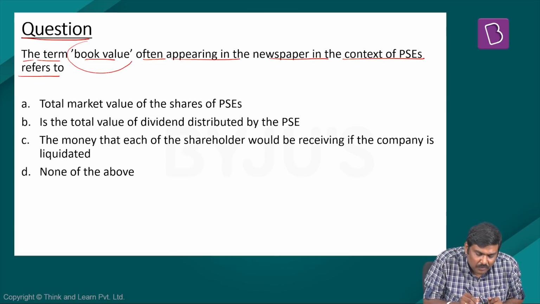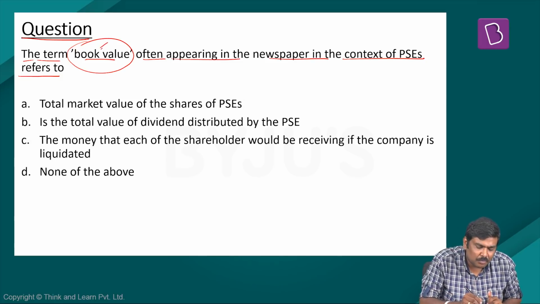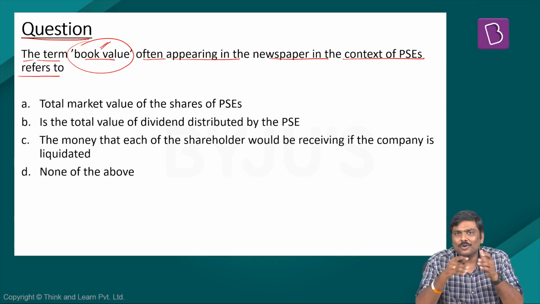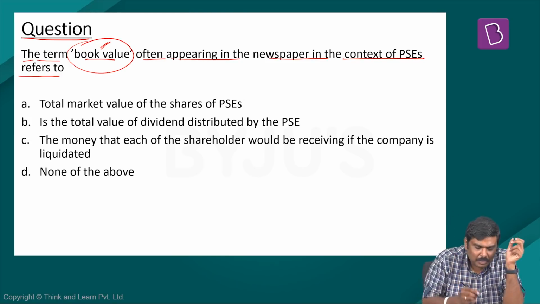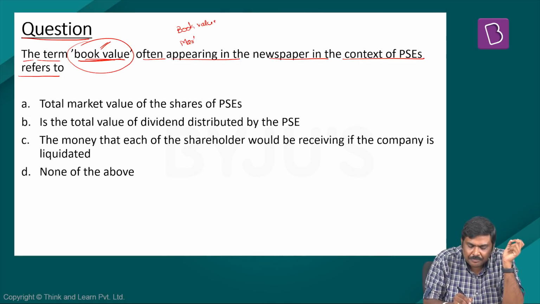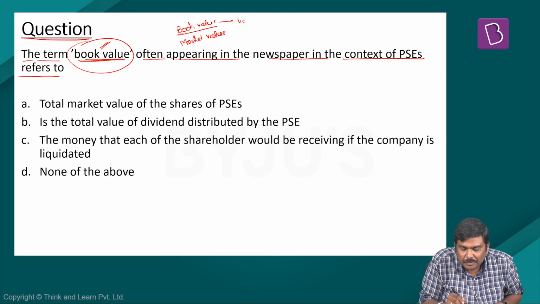Now this particular term book value, although I have not used in the discussion earlier, but very often this particular term book value is used in the context of valuation of these particular public sector enterprises as well as private sector enterprises. Now what do you mean by the term book value? Please understand there are two terms here. One is the term book value and the second one is market value of a company. Now the concept of a book value basically refers to the value of a particular company as per the financial accounts of the company. Now what do you mean by this?